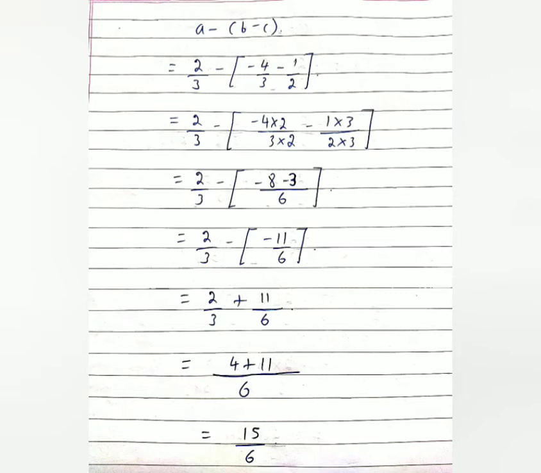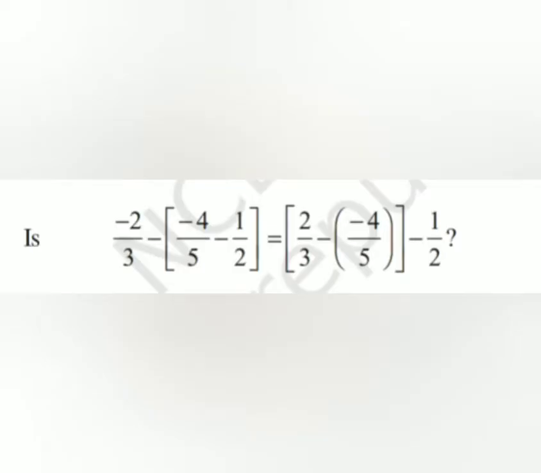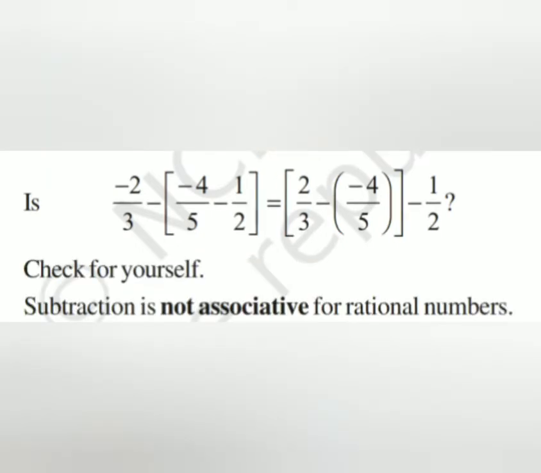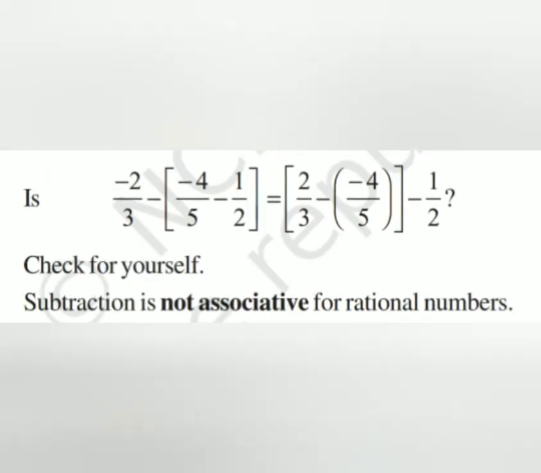That is, LHS will be equal to 15 by 6, whereas RHS will be equal to minus 7 by 6. LHS is not equal to RHS. Hence, we state that subtraction is not associative for rational numbers.